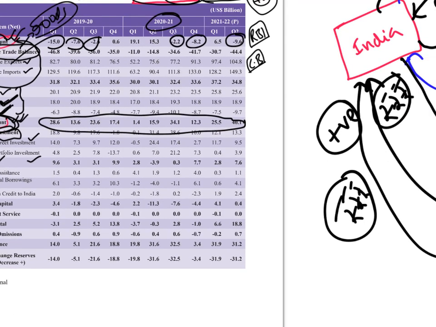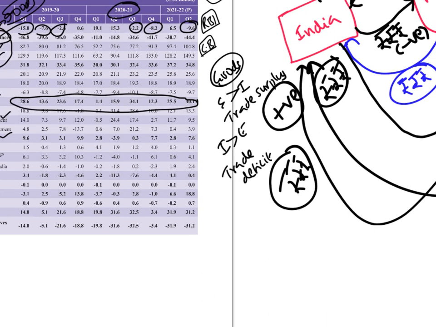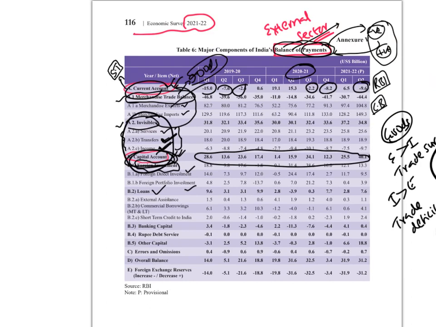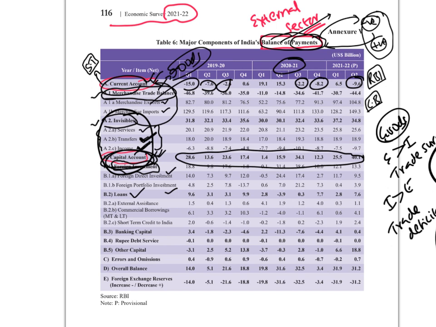If you look at goods now, within goods, if exports are more than imports, we have trade surplus, merchandise trade surplus. If imports are more than exports, we have trade deficit or merchandise trade deficit. Overall current account, if you have positive, we have current account surplus. Overall current account, if it is negative, we have current account deficit. When I say overall, it also includes invisibles. I hope you have understood some basics about current account and capital account.